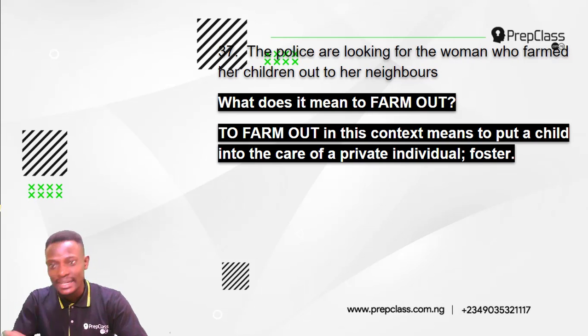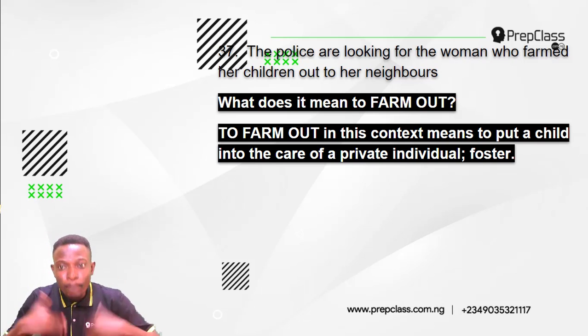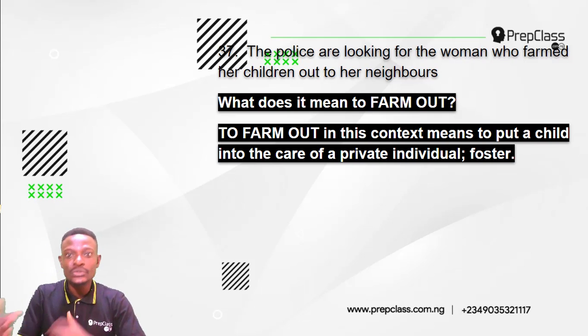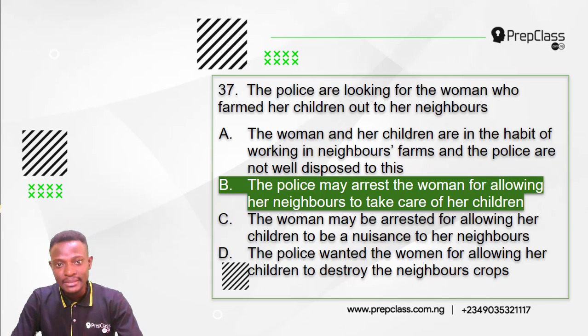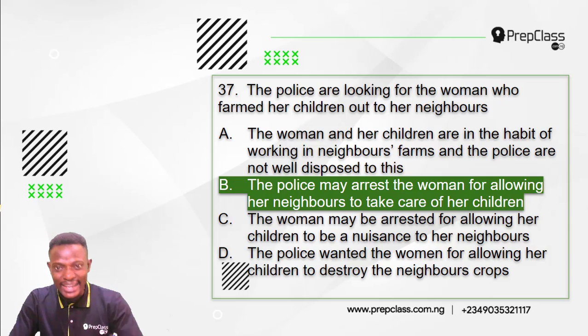Putting a child in foster care. So this woman in this question actually put her children in the care of others, in the care of her neighbors. She neglected her duties to her children. So the answer is option B. The police may arrest the woman for allowing her neighbors to take care of her children. Because as a mother, it's her duty to take care of her children. The police are looking for the woman who farmed her children out to her neighbors.